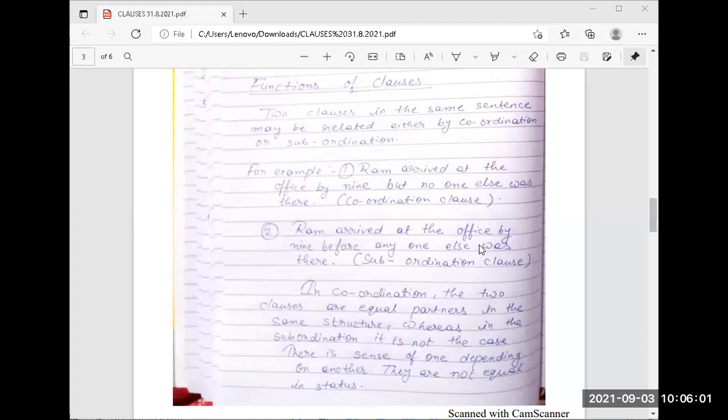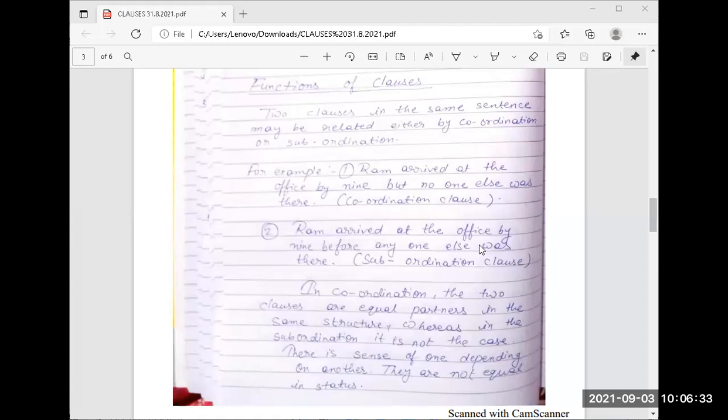Now subordination. "Ram arrived at the office by 9" is correct, and "anyone else was there" we have put an effect. What effect in the second sentence? We have put more importance on "anyone else was there." One sentence has a normal effect and the other is given more importance than the previous one.